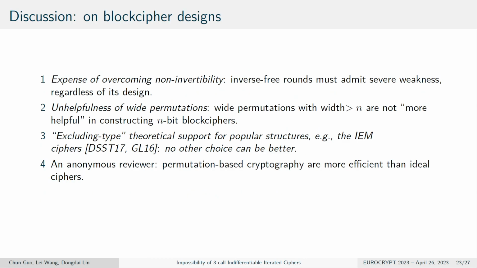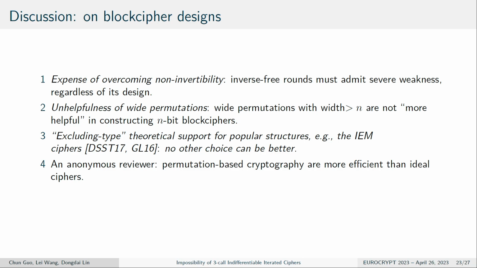There are also some discussions in the paper. Actually, the inverse-free round must admit some severe weakness regardless of its design. Also, wide permutations with width larger than n are not more helpful in constructing block ciphers. We also support popular constructions like the iterated Even-Mansour cipher; no other choice can be better than this choice.